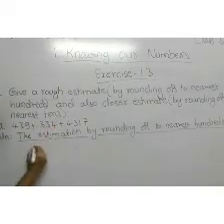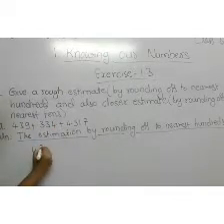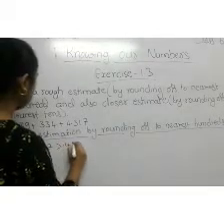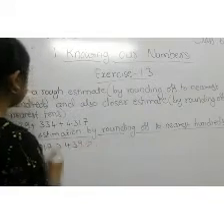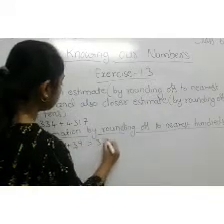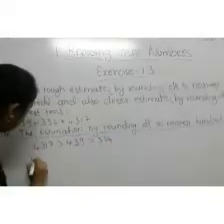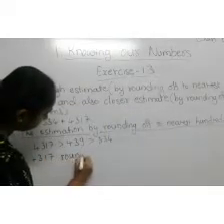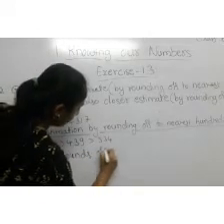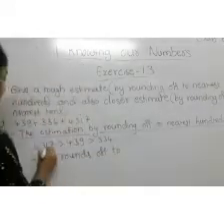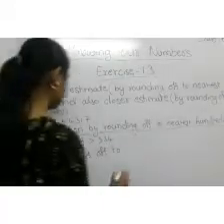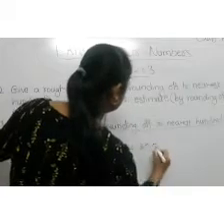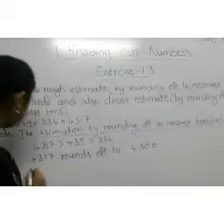Which one is the big number? 4317 is greater than 439, which is greater than 334. 4317 rounds off to how much? Here 1 is there, 1 is less than 5, so you have to write 4300.